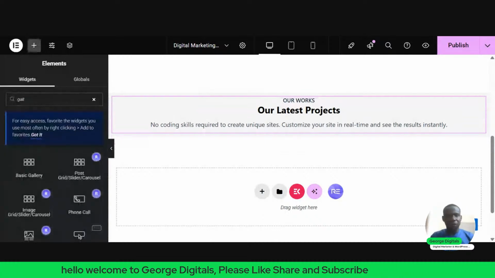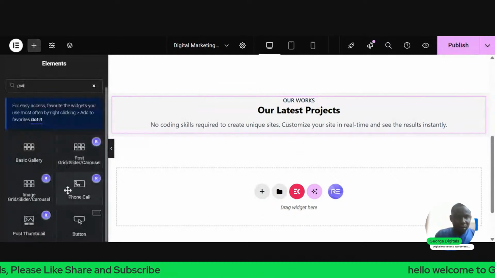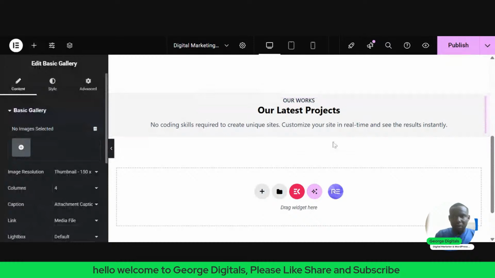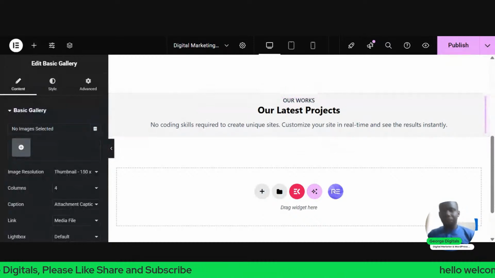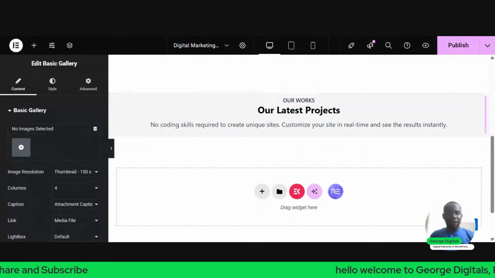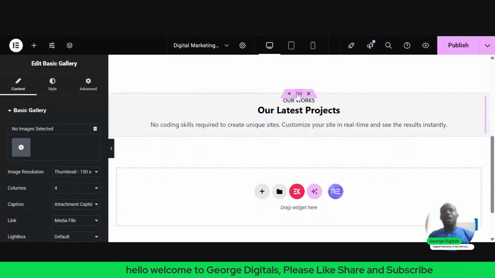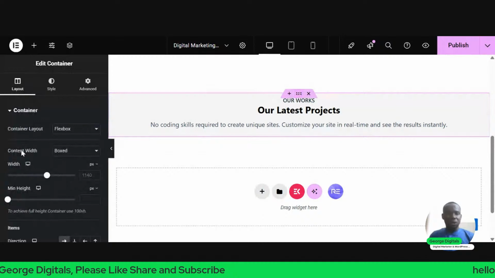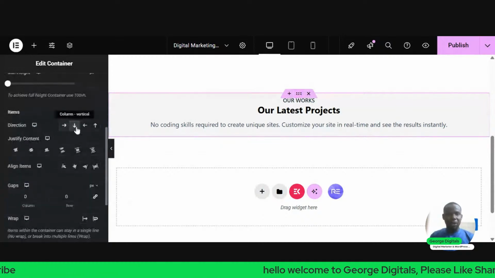So once I search for gallery, there is what they call basic gallery. So I'll try to add the gallery. So once I click on that gallery, it comes with images. But what I want to do is I want to change the direction of this container. So I'll click on this six dots here. Then I'll scroll down. Under orientation, I'll click on column.